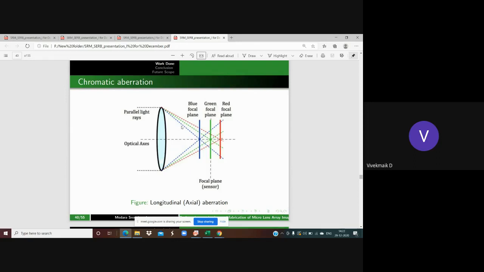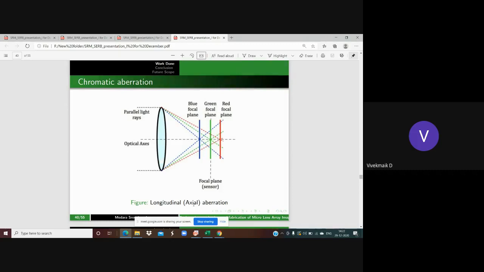Because it has the maximum deviation, as the velocity of blue light is much reduced compared with red light. That's why red light converges after the actual focus point, and blue light converges before the actual focus point. Green light converges exactly at the focus point of the object image plane. This is known as chromatic aberration. Here we can see the shift of the focus along the principal axis, which is why it is also known as axial aberration.